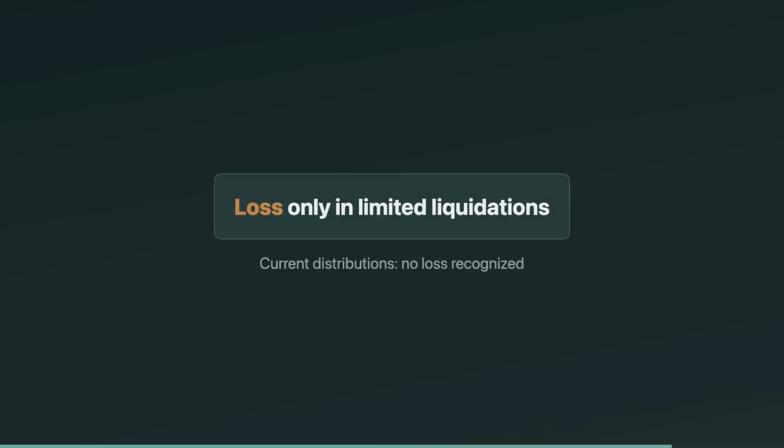Loss is where students get trapped. A partner receiving a current distribution cannot recognize a loss. Loss is only potentially allowed in a liquidating distribution, and it's limited. Generally, you need the total of cash plus the partnership's basis in distributed non-cash assets to be less than the partner's outside basis right before liquidation, and the distribution must be only cash and hot assets. If other property is included, the loss is deferred by basis shifting.